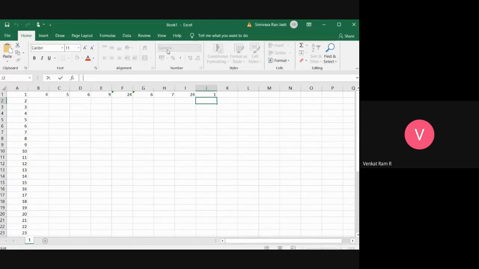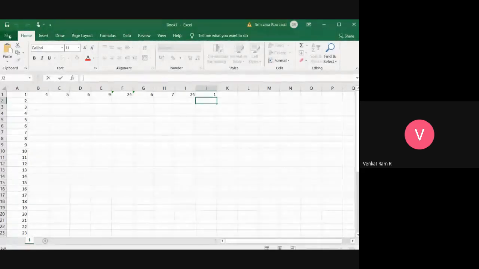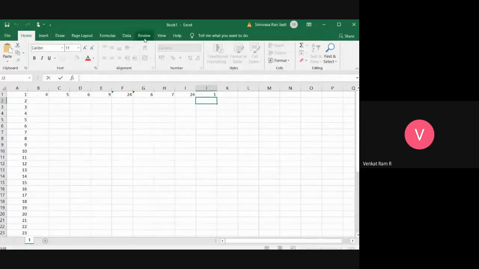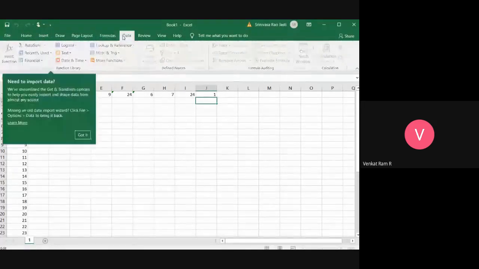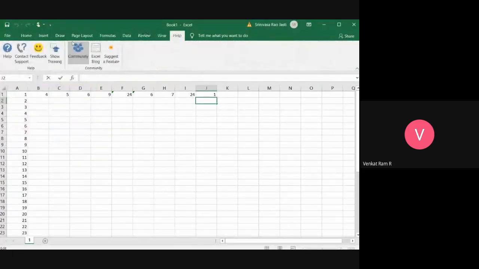And repeating again, this is called the title bar, in which if you observe in a document, it is given new document one. Since it is a kind of book, here it is given a temporary name called book one. And this is the menu bar, where you will be having different tabs: file tab, home tab, insert tab, draw tab, page layout, formulas, data, review, view, and help. And this is the ribbon, where you will be having different tabs and different groups.